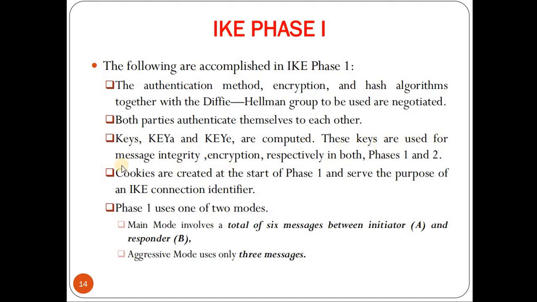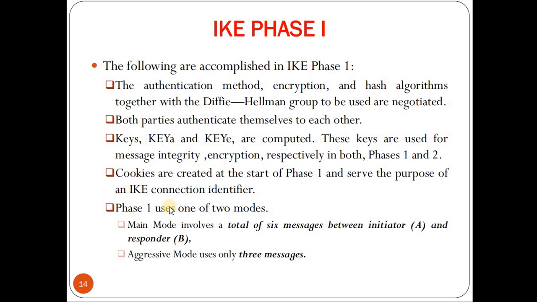These keys are used for integrity and encryption respectively in both phase 1 and phase 2. Key A is used for integrity and key E is used for encryption. Similarly, cookies are created at the start of phase 1 and serve as the IKE connection identifier. So these 4 are accomplished in IKE phase 1.